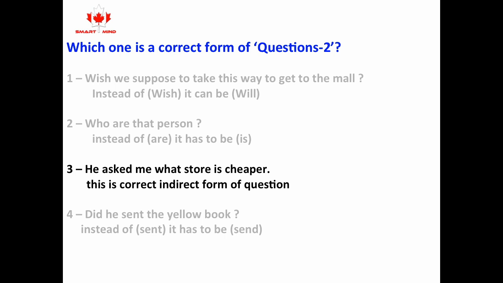2. Who are the person? Instead of are, it has to be is. And 4. Did he send the yellow book? Instead of sent, it has to be send.